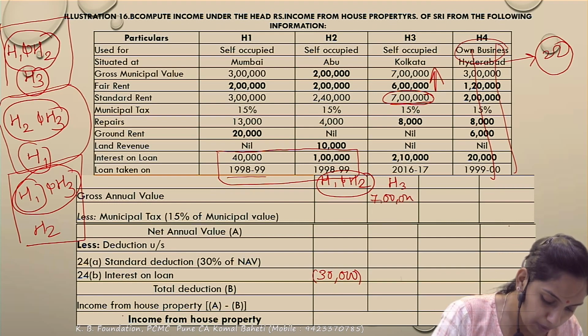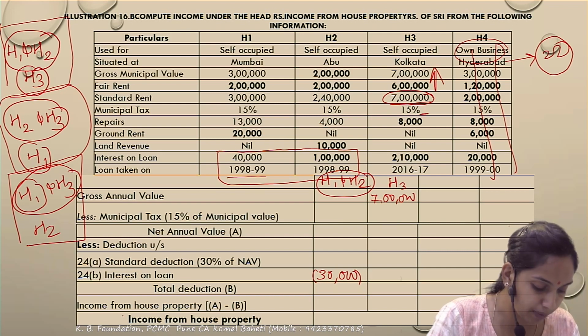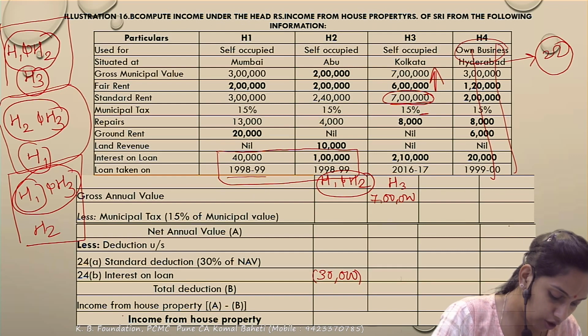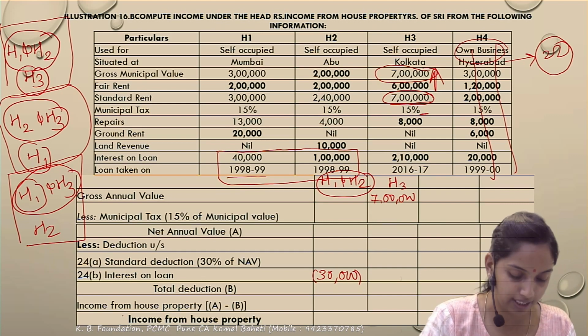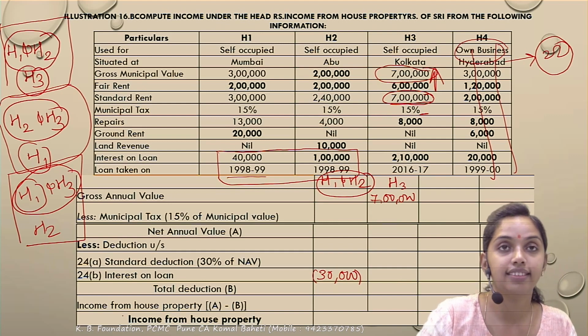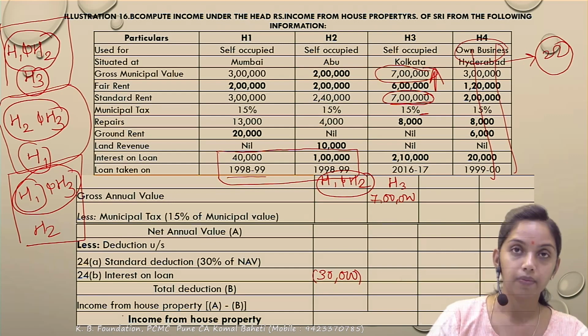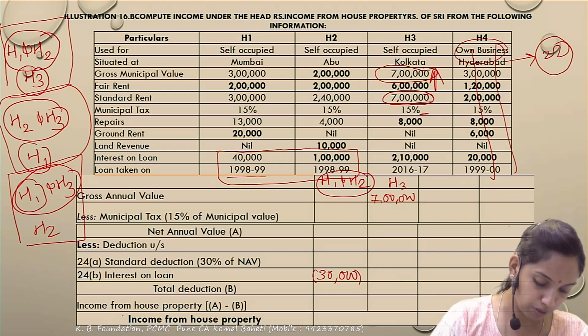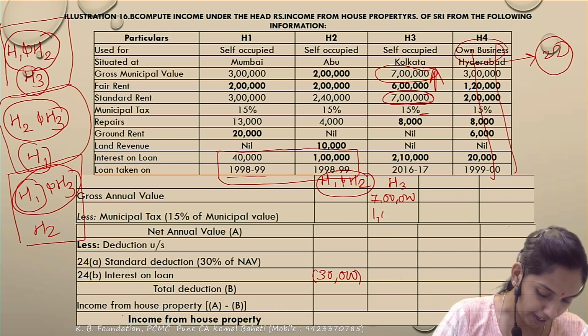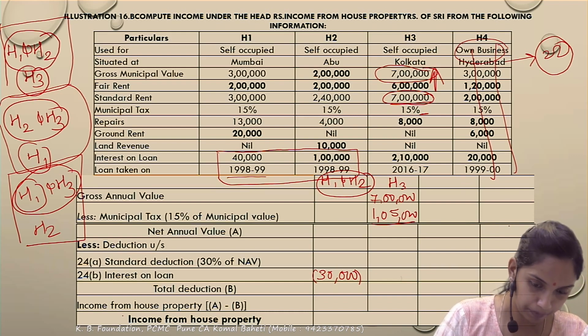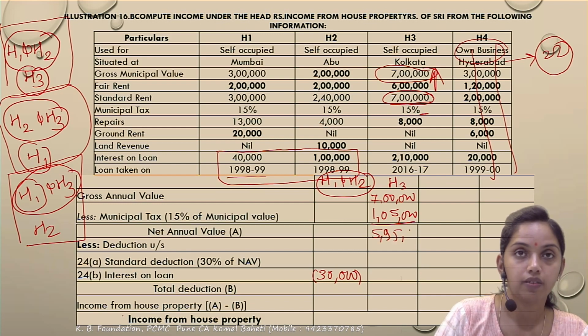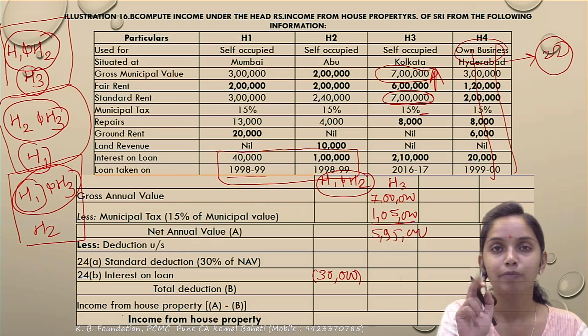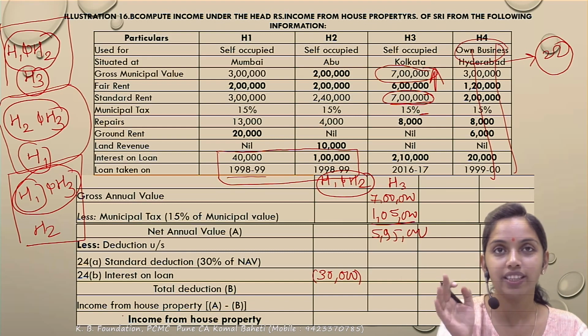Next, the municipal taxes would be allowed as a deduction if they have been paid. म्यूनिसिपल टैक्सेस कितना है, 15% है. किसका 15% होता है, ये म्यूनिसिपल वैल्यू का. Correct. So how much is the municipal value? The 7 lakh is the municipal value, 7 lakh का 15%. So we will get the municipal taxes as a deduction. So that is 15% of the municipal value, which comes to 1,05,000. So net annual value becomes 5,95,000. Are you clear with it? The municipal taxes, assuming that they have been paid by the owner, the deduction is allowed.